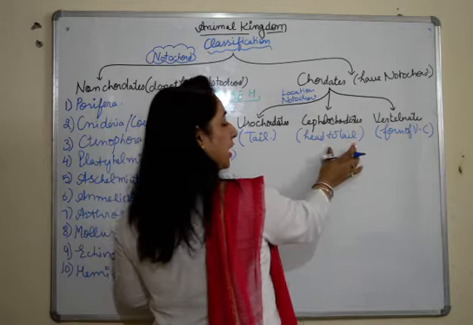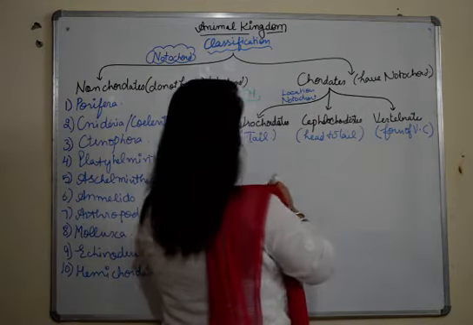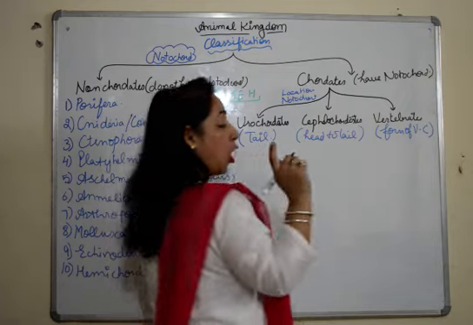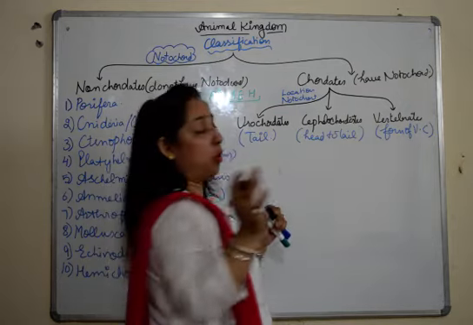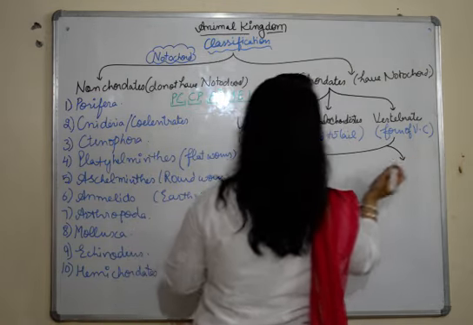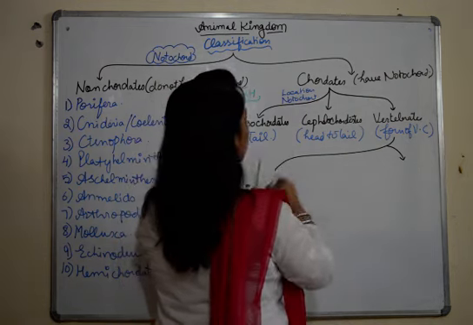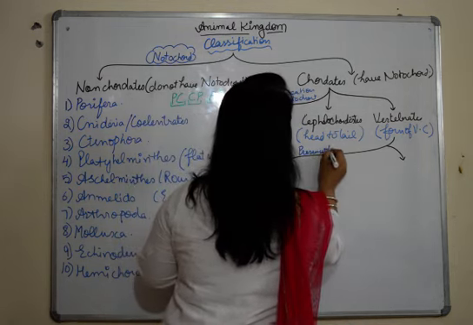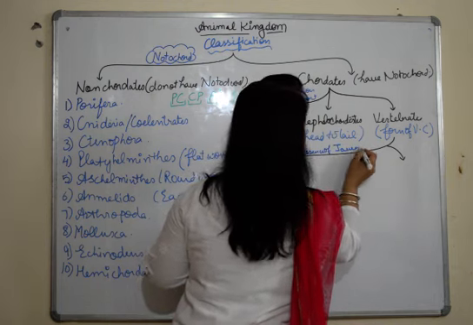Now these don't have any branches, but vertebrates will further be categorized on the basis of the presence of jaws, whether jaws are present or absent.